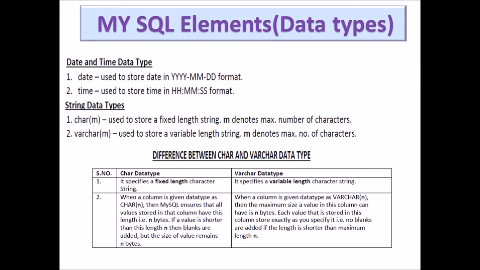Let's talk about string data type. String data type is used to store alphabets. So one classification is char, which takes a parameter, that is m. It is used to store fixed length strings. M denotes the maximum number of characters we are storing in that particular value. And varchar is used to store variable length strings. That means m denotes the maximum number of characters that we are providing in varchar.